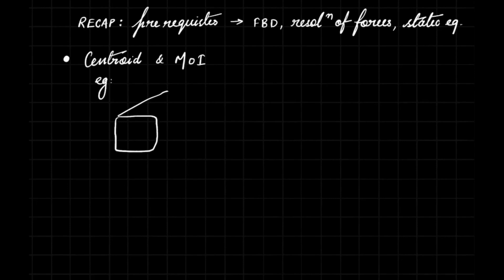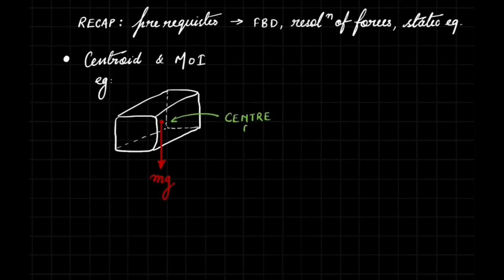Now, to understand the mechanics of any 3D body, we must know where the forces are acting. Exactly at what point we can assume the forces to be acting. And gravity is a very important force, and so therefore we have this concept of the center of gravity.